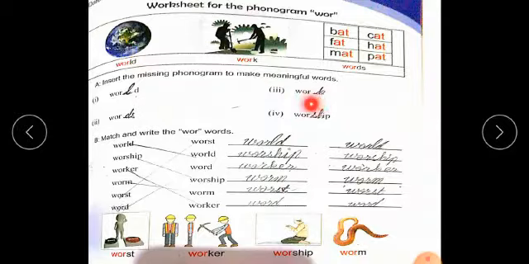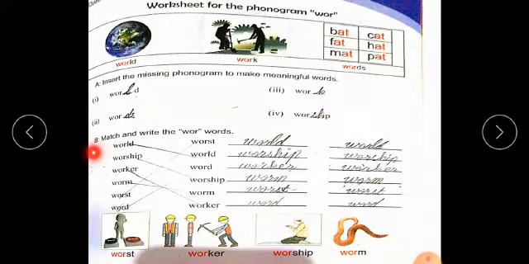If we use the sound of K with word, it became work. Words, we know what is words. And worship, ibadat. If we use the sound of sh with ip, then it becomes a new word, worship, which has its own meaning.